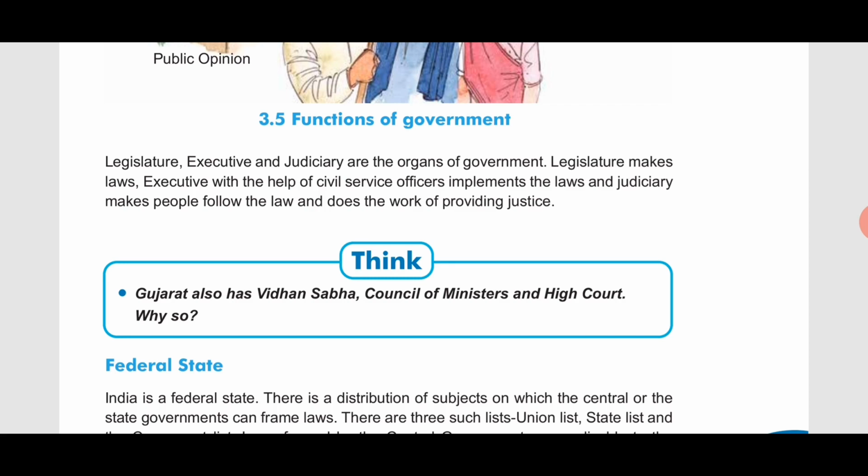They look after it and see that the people of the country follow the rules and regulations very strictly. The judiciary makes people follow the law and does the work of providing justice. So that is the function of the government.